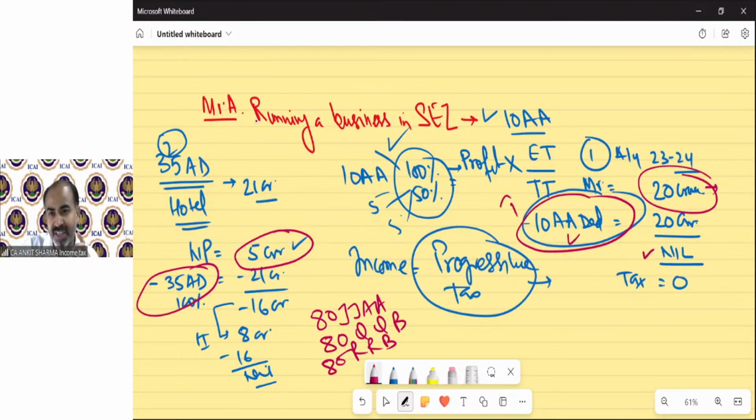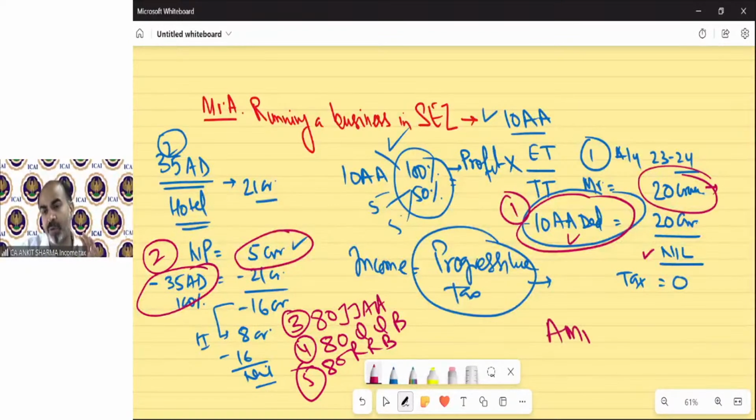These 5 deductions have been notified: 10AA, 35AD, 80JJAA, 80QQB, and 80RRB. These are in your syllabus. For the intermediate level, only these 5 need to be checked. So if somebody is not paying taxes due to these deductions, then government will say no. We will take tax as per AMT provision from these persons. So you can say, as per normal provisions of income tax, their tax will be 0.